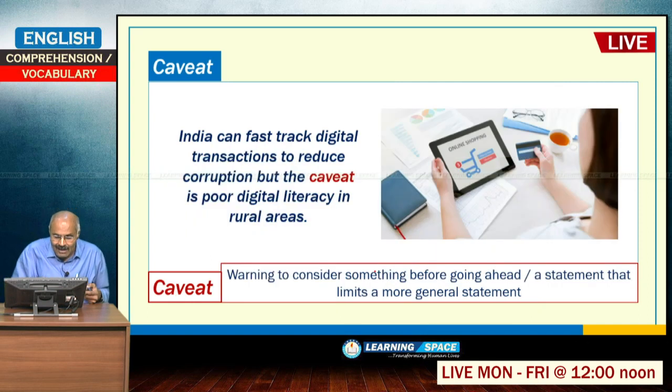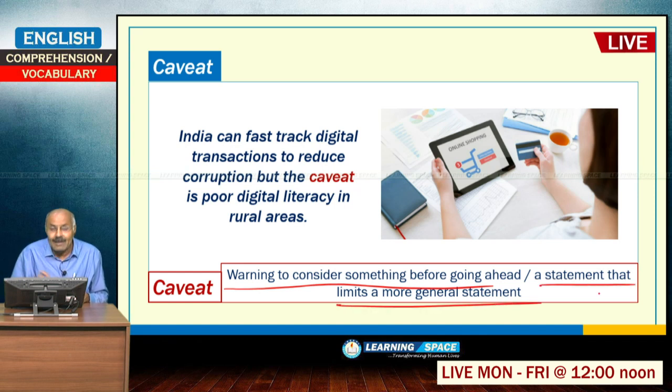What is caveat? Caveat is a warning to consider something before going ahead, or a statement that limits a more general statement. Here, in general, the Federal Reserve's monetary policy is good. That is a general statement, but there are some caveats. That means a statement that limits the general statement.